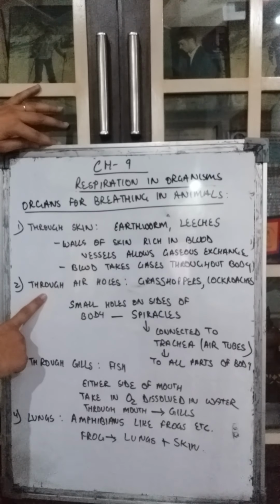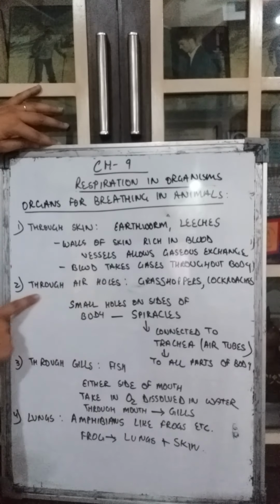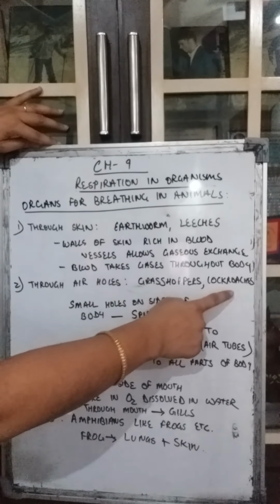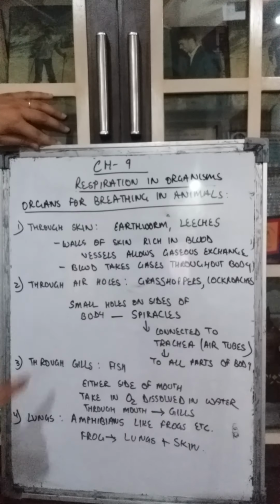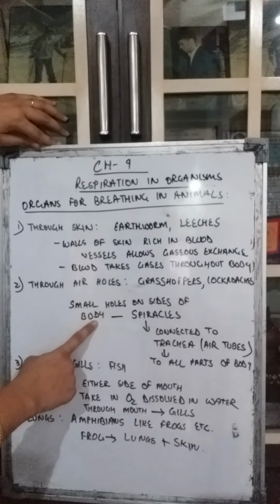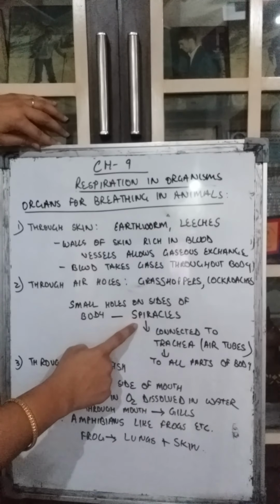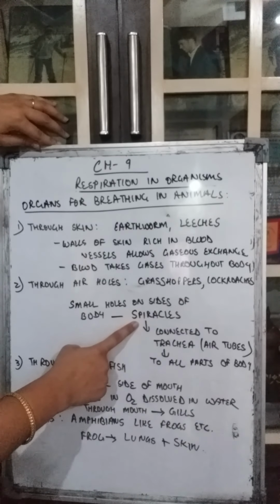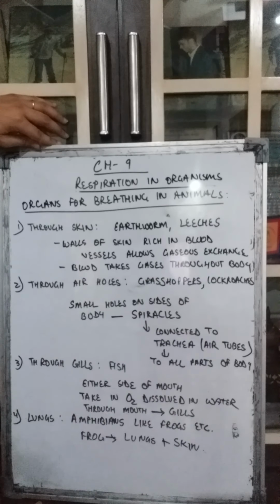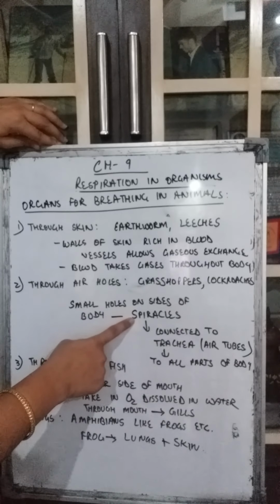Then we come to the breathing through the air holes. There are some organisms like grasshoppers, cockroaches, etc., which have small holes on the sides of their body. And these small holes are called spiracles. This is an important term, girls. You must remember it. The small holes which are present on the sides of the body through which some of the organisms breathe are called spiracles.